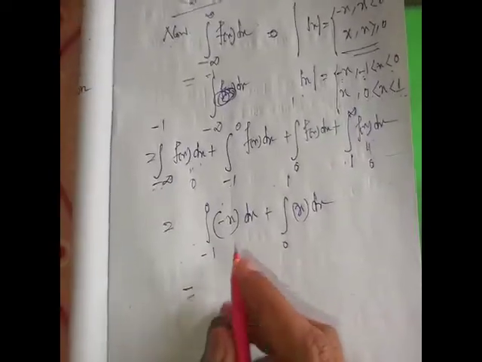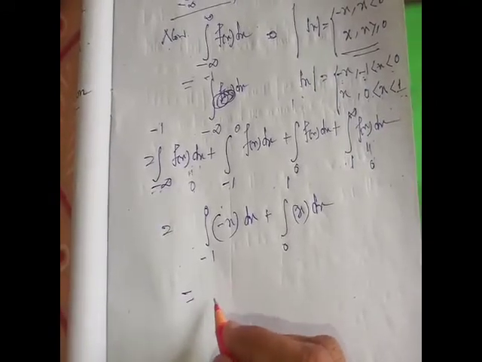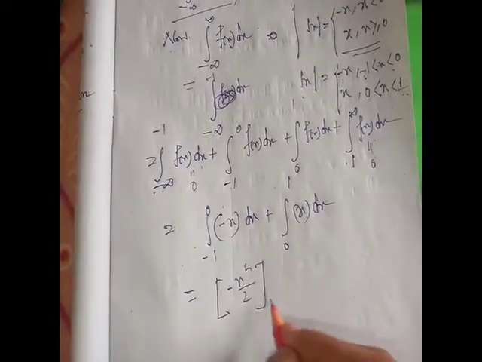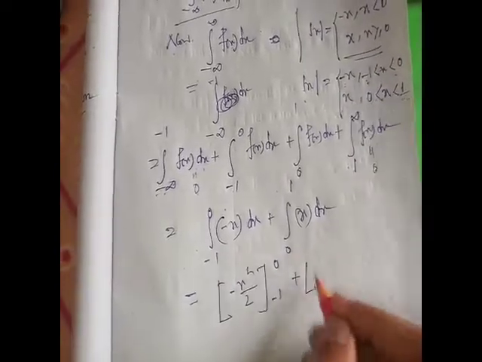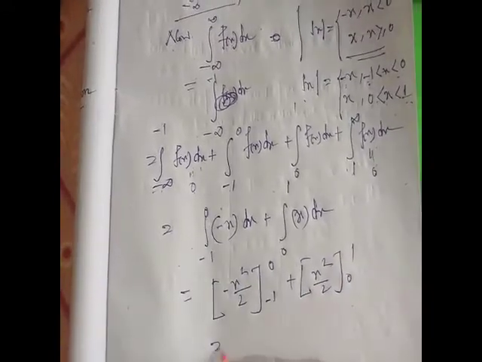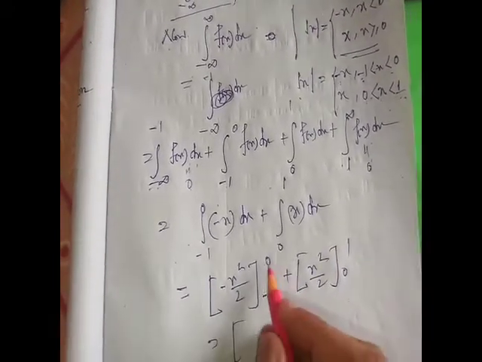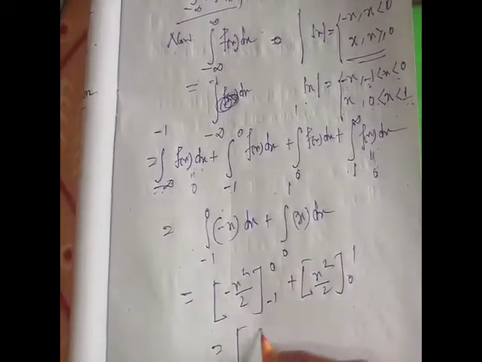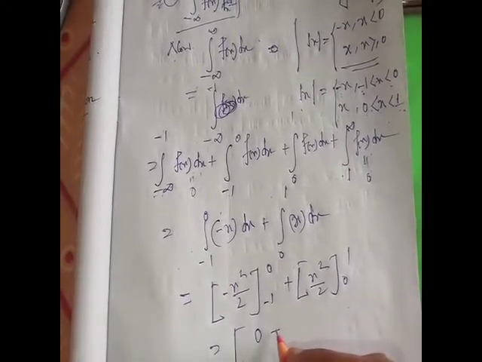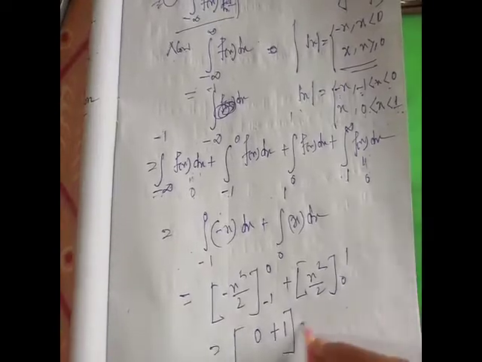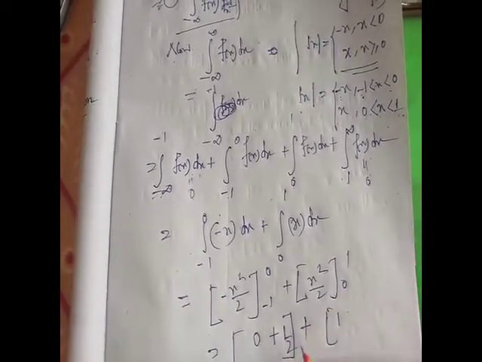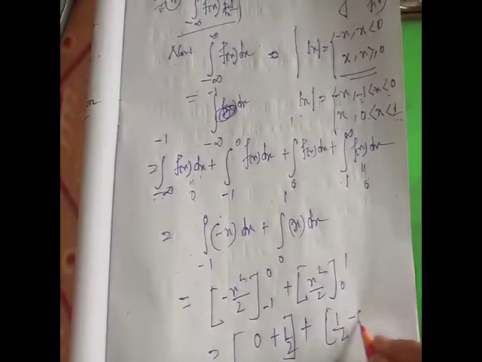After calculations, this is minus x square by 2 from -1 to 0 plus x square by 2 from 0 to 1. If we put the upper and lower limits, 0 minus means plus 1 by 2, and here 1 by 2 minus 0.